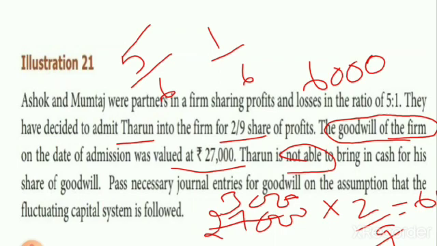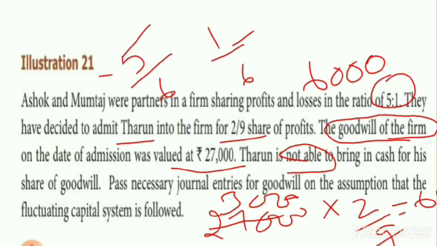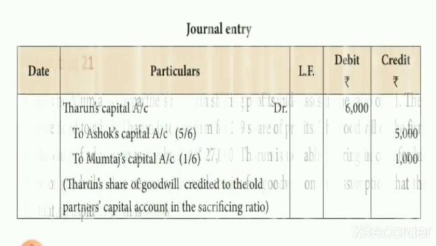So the old profit sharing ratio 5:1 is considered as the sacrificing ratio. So this 6,000 amount will be distributed in the ratio of 5:1 to the old partners Ashok and Mumtaj. So Ashok will get 5,000 and Mumtaj will get 1,000 rupees. So we can pass the journal entry: new partner Darun's capital account debit 6,000, to Ashok's capital account 5,000, to Mumtaj's capital account 1,000. The journal entry is given here.